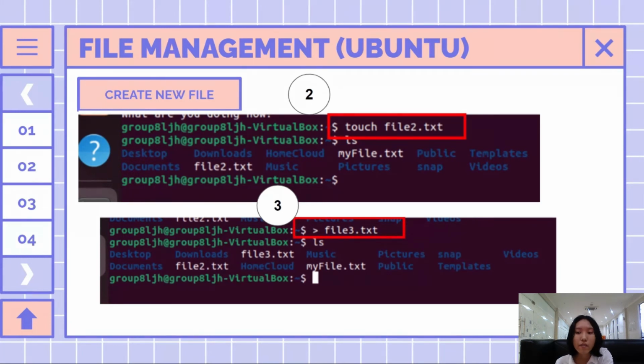For instance, to create a file we can run the syntax as shown below. When using the ls command to view the files and folders, the white font color shows the new files created. For the third way, using the greater than sign, a space and then the file name will create a file. The user can use the ls command to check on it.